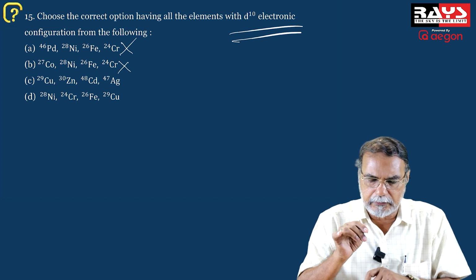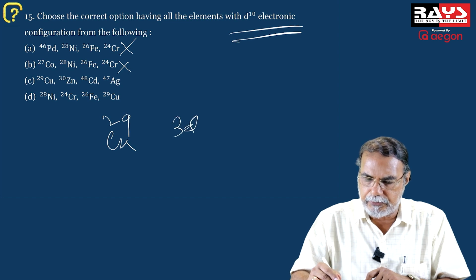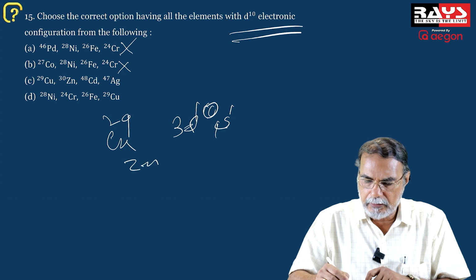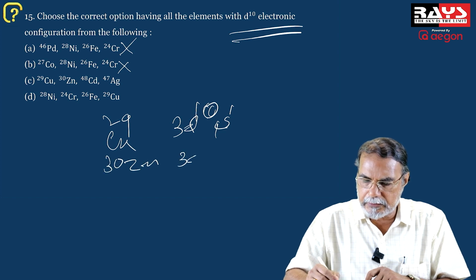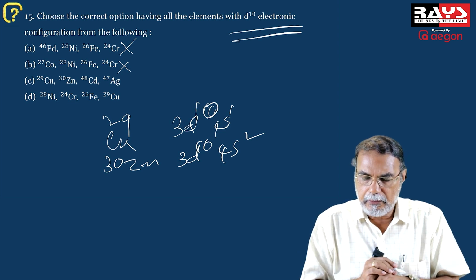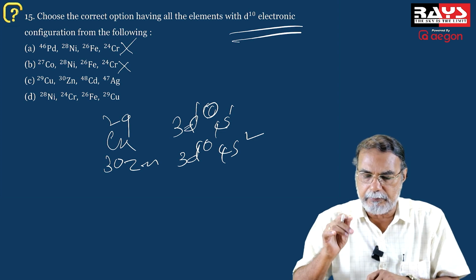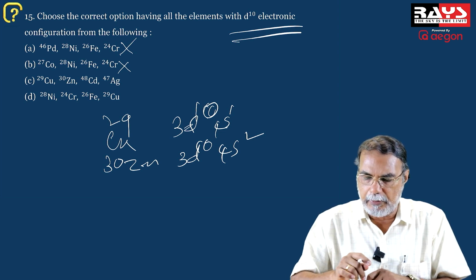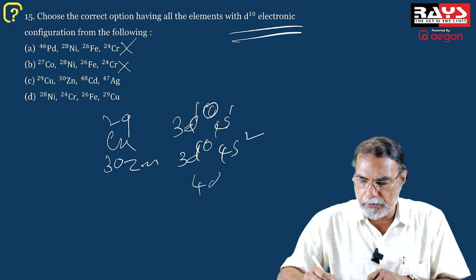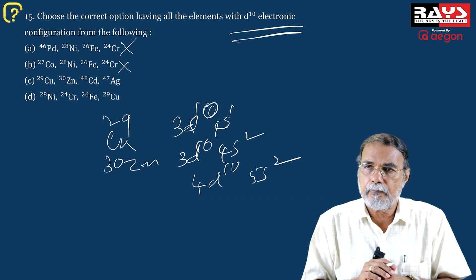But now look at the third one, copper, with atomic number 29, it is 3d10 4s1. Okay? And zinc, atomic number 30, is 3d10 4s2. Again, a d10 configuration. And cadmium, atomic number 48, zinc, cadmium, mercury, it is coming just below zinc. That means it will have the configuration 4d10 5s2 for cadmium.